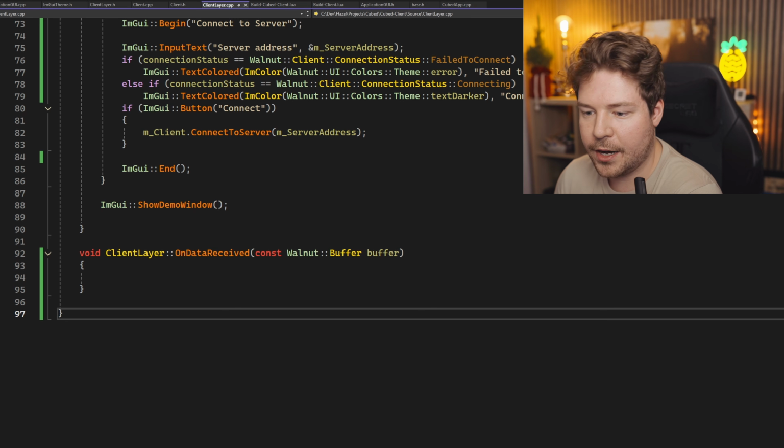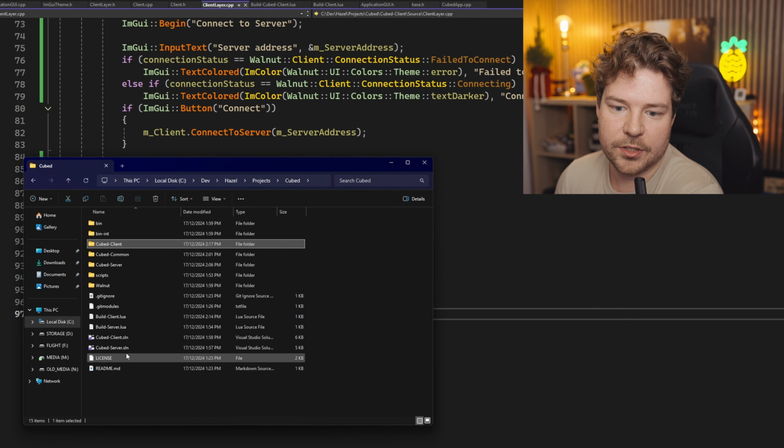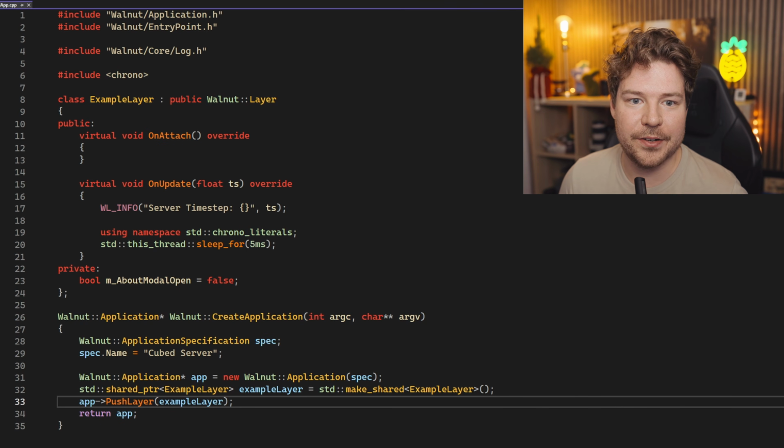So now that we've done that part of it, I think we can probably open up the server. So in the root of our repository, we have the cubed server solution. And then let's basically write a bit of a server here.